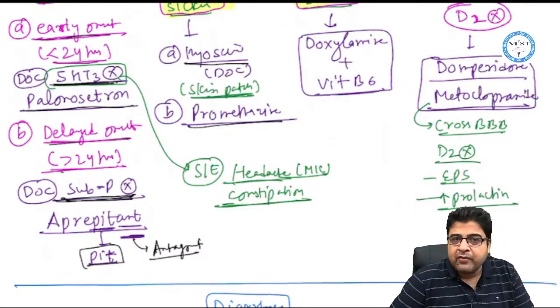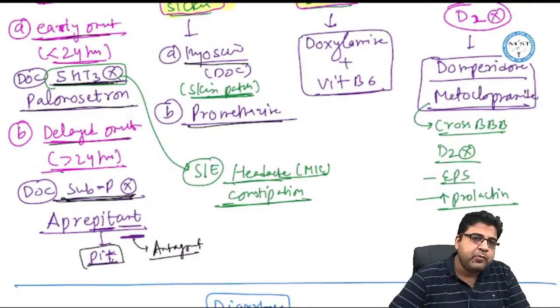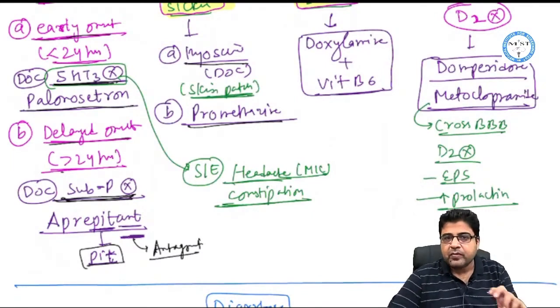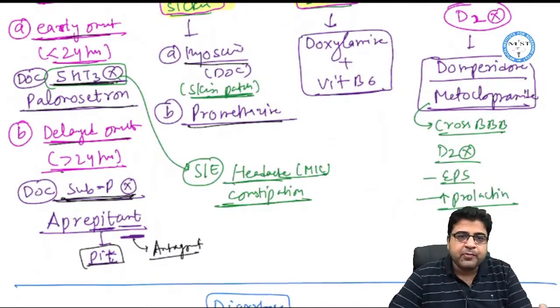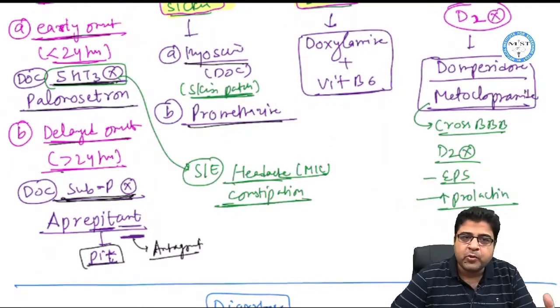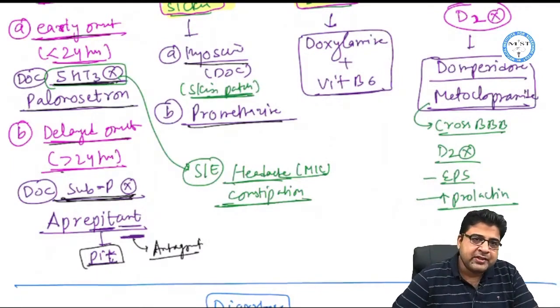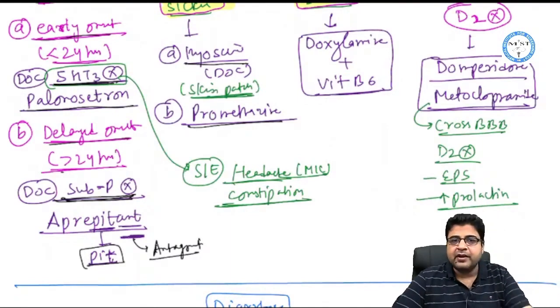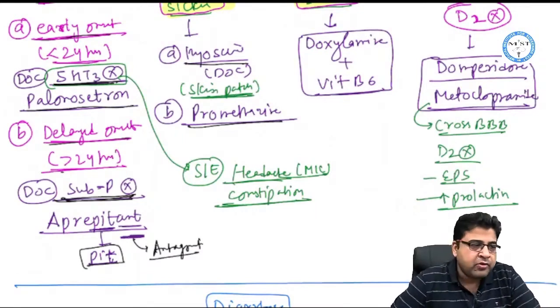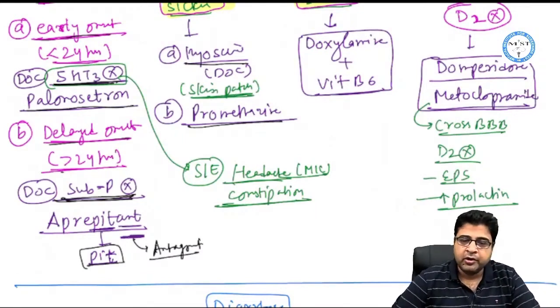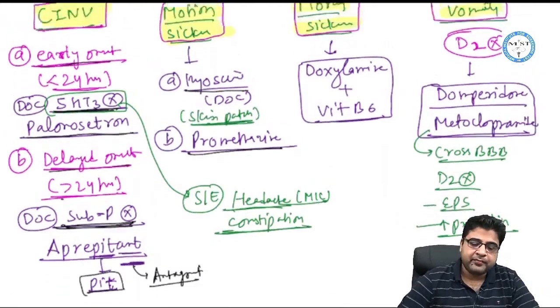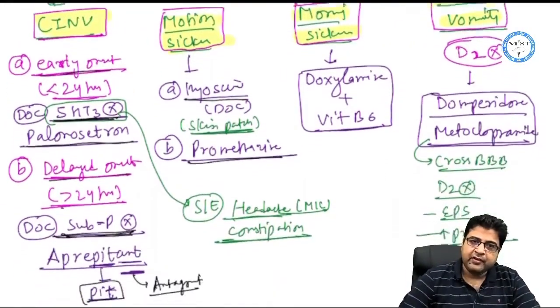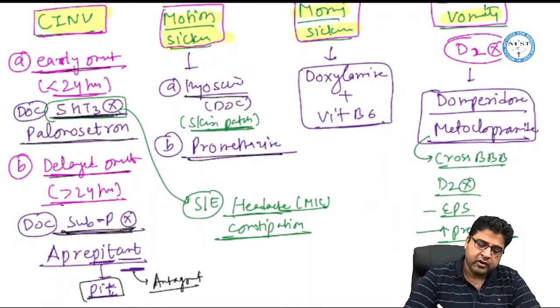For substance P we made a mnemonic. Substance P stands for pukish substance, right? P is for pukish. Pukish means vomiting. So it's a substance which can cause vomiting, pukish substance. And aprepitant is a drug that antagonizes the pit, and now you need not go to the pit and have the vomiting. Now the motion sickness that we have already covered, hyoscine is the drug of choice.